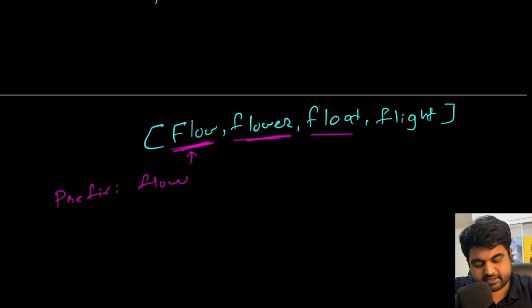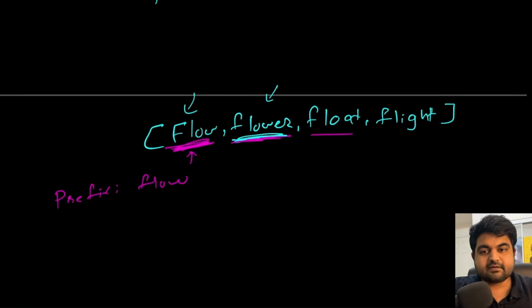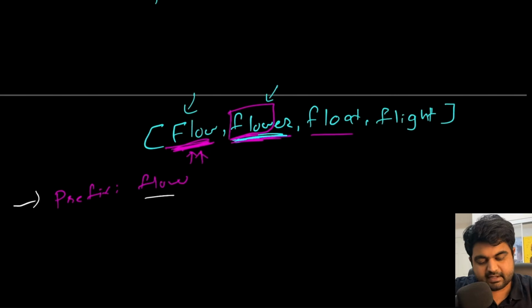So first we will compare it with the word flower. To see whether flow is part of flower, we only need to compare the first 4 characters. If they are equal to each other, we can simply say that this is still the longest common prefix, which is the case here because flow is part of flower. So far the longest prefix we have found is the first string itself. Now we will repeat the same process once again.